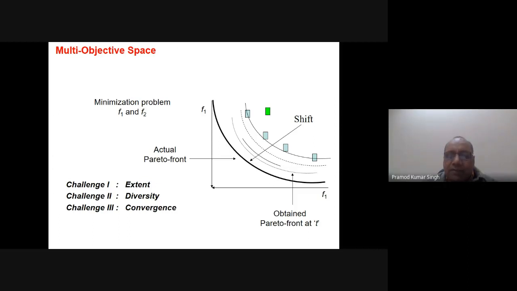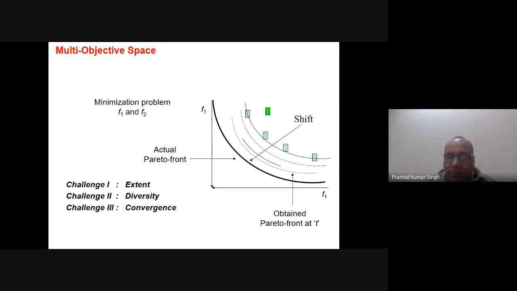Suppose my algorithm is not giving me any solution in this region. So I'm not aware of any solution in this region. So how can I think of it? But suppose my algorithm is giving a solution in this region, probably this is the solution which I may be interested in later on, if I know it. So that is why we should have a good diversity also in the Pareto front.